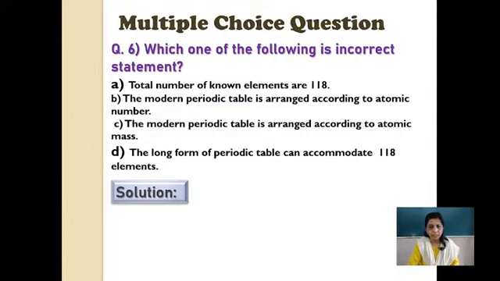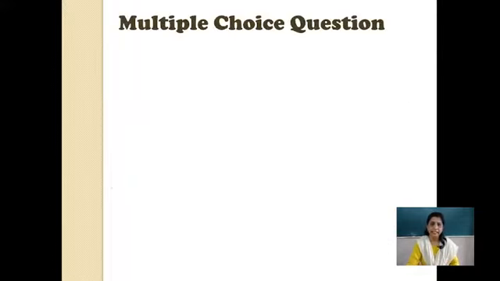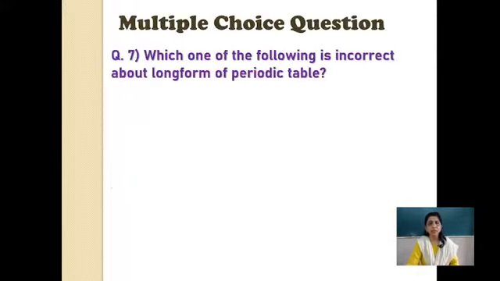I hope your answer must be ready. So here is my answer also. The answer is: the modern periodic table is arranged according to atomic number of elements and not on the atomic mass. So C is the incorrect statement but the correct option. Okay, next. Let us go to the next multiple choice.